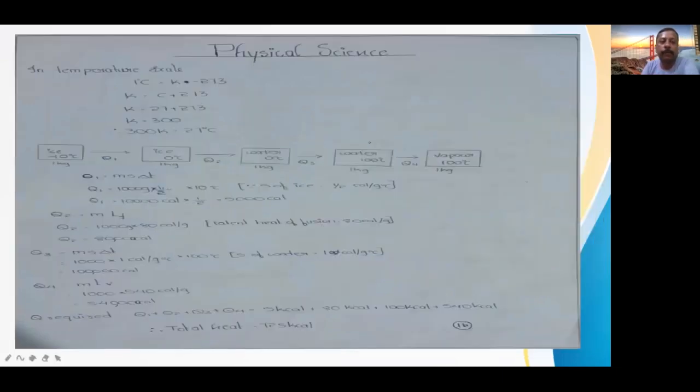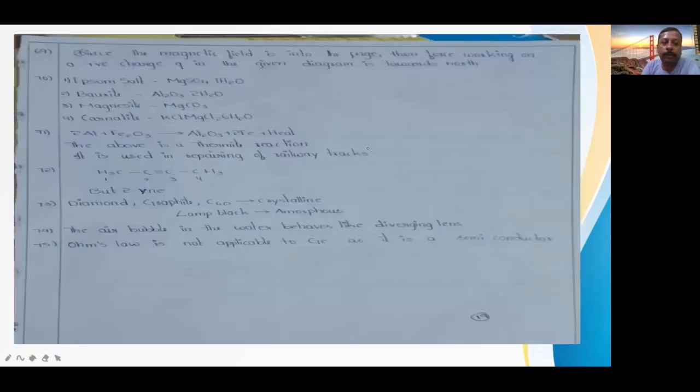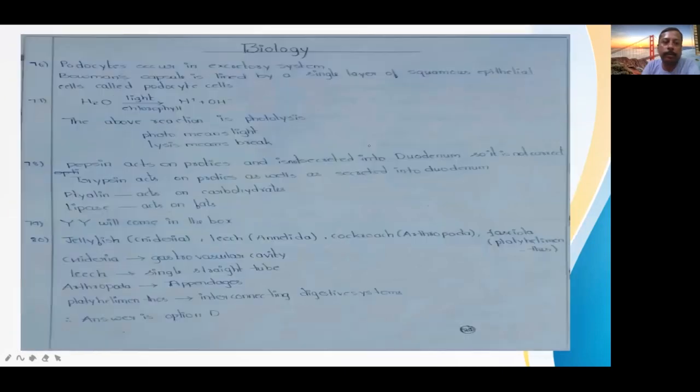Okay, now it is about the physical sciences. First question, second, third. This is about temperature scales. Conversion is given. Okay, next, 53, 54. Okay, this is some from physics: resistance, atomic nucleus. Okay, next 75. This is about the physical sciences. Next, biology.